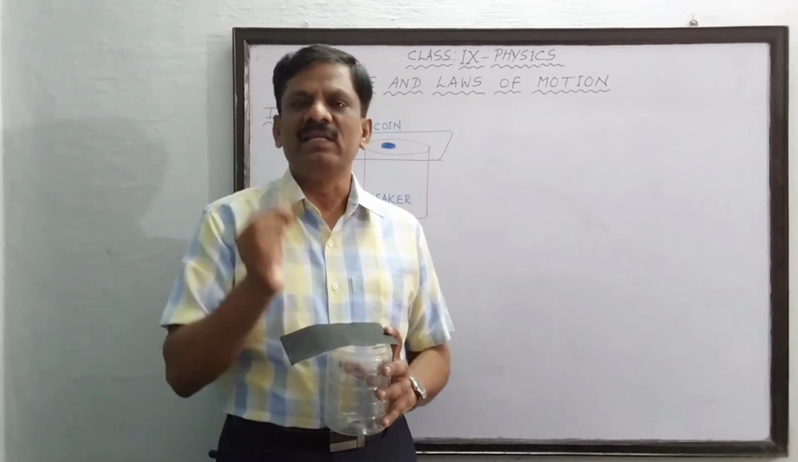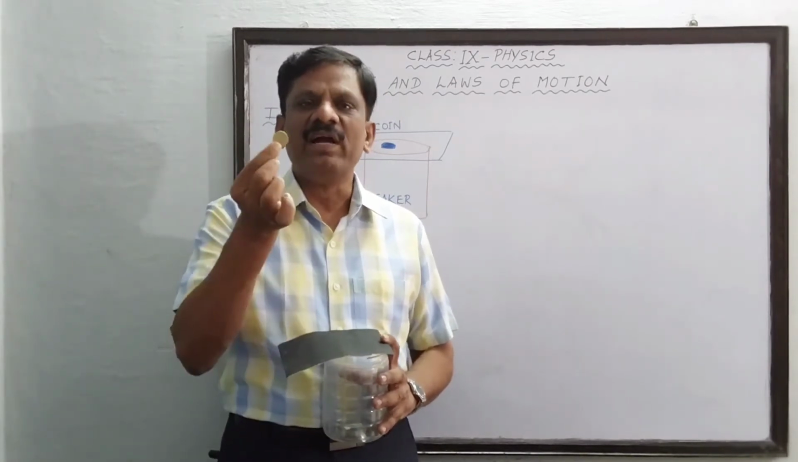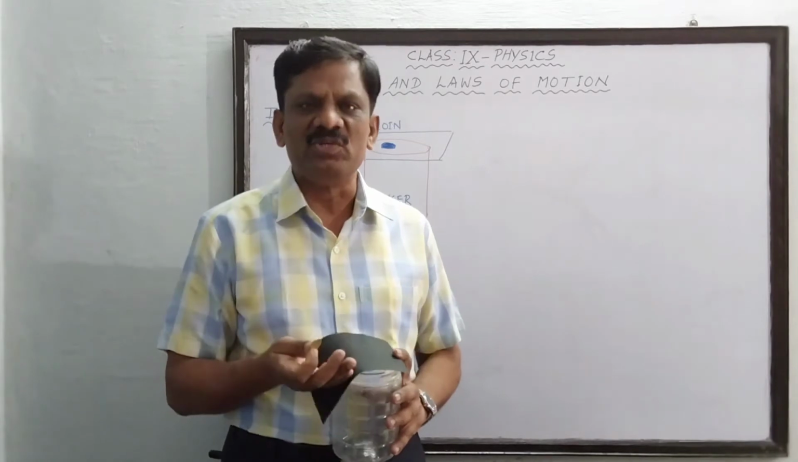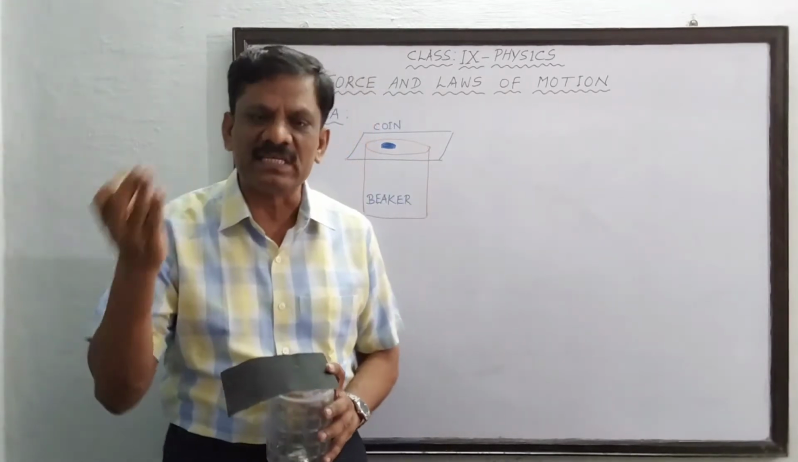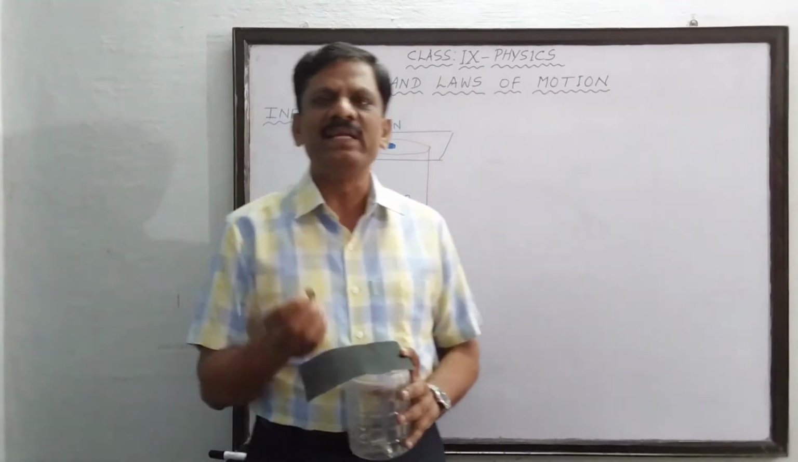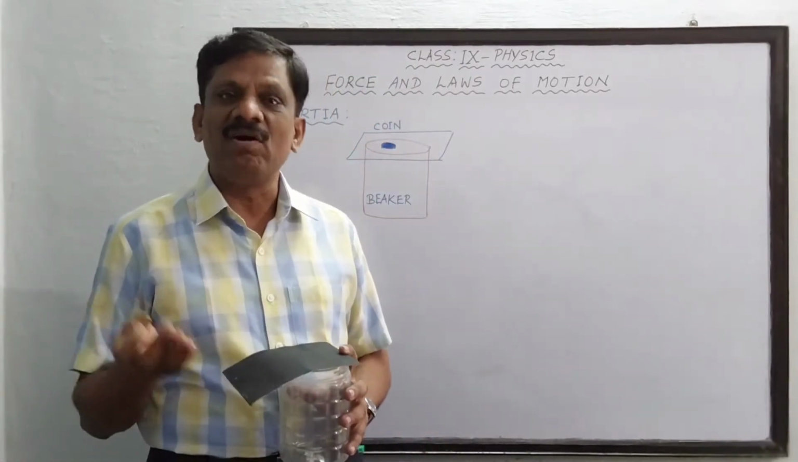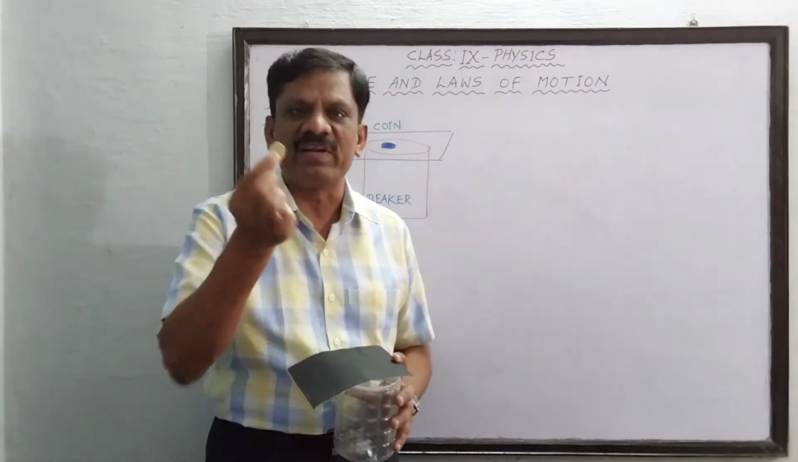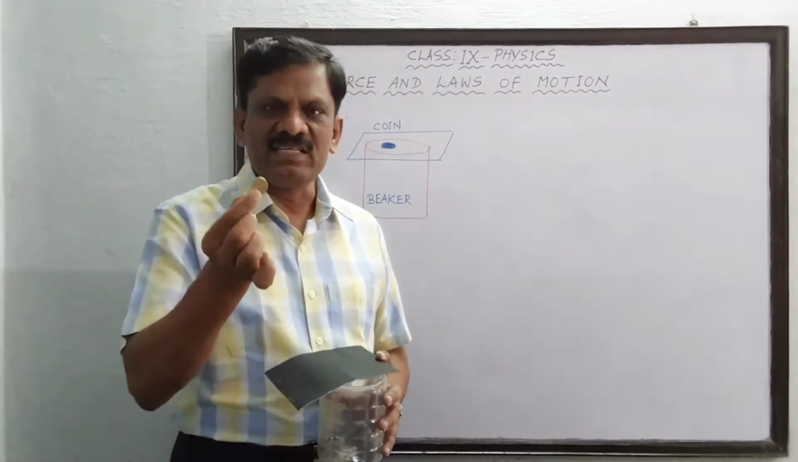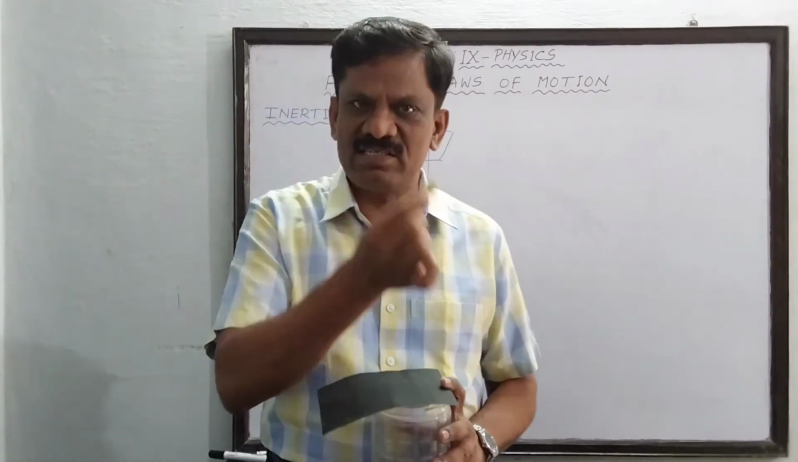Because the coin is having a laziness. The coin is having the inability to change its state of rest to a state of motion. This inability of the coin to change its state of rest to the state of motion is called its inertia of rest. It is in a state of inertia of rest.